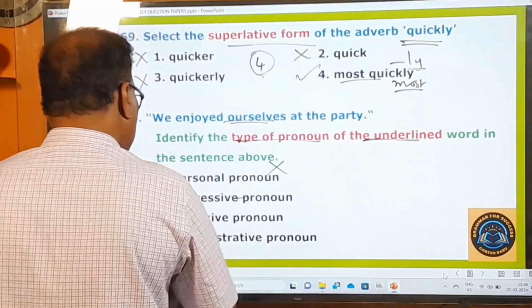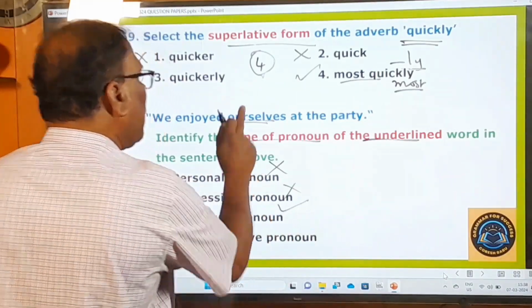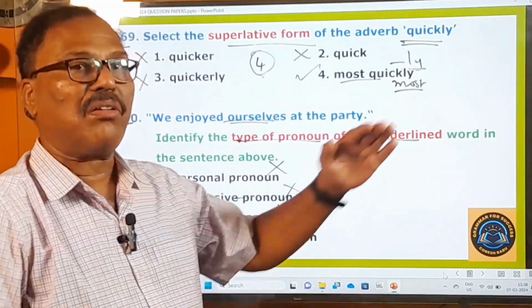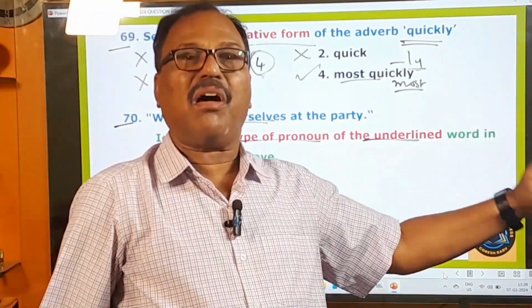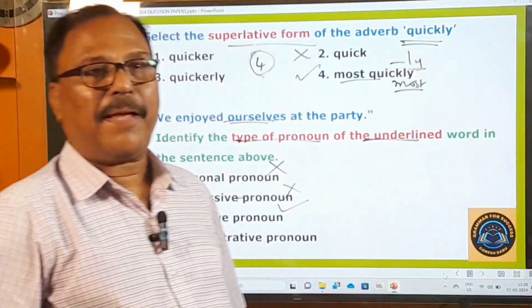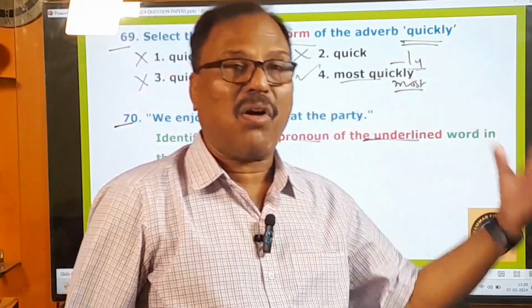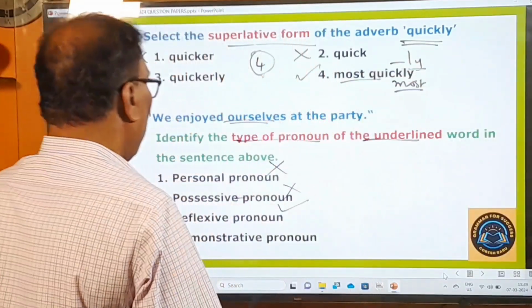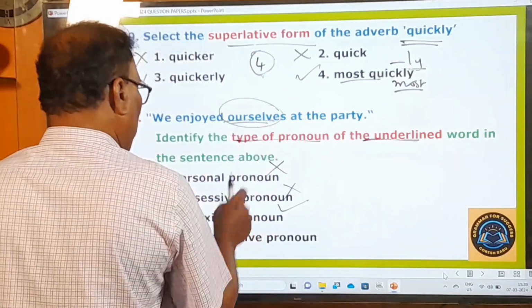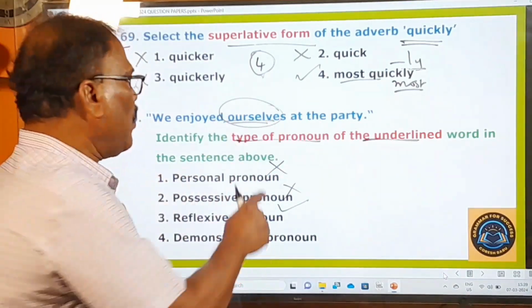So this ourselves is a reflexive pronoun. This is the right one, because all self pronouns are called reflexive pronouns or emphatic pronouns. Okay, if they are used to reflect the action onto the subject, then they are called reflexive pronouns. So here this ourselves is what? A reflexive pronoun. Let me tell you about these pronouns.